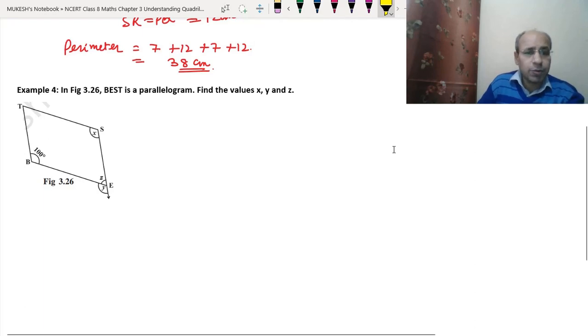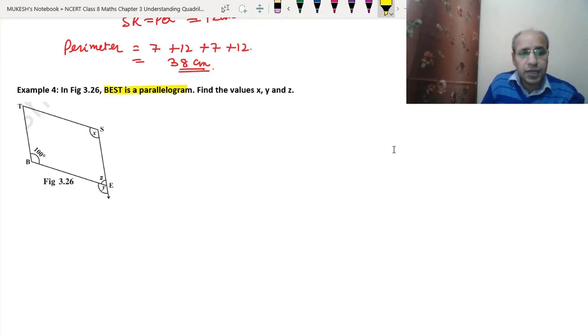See, in example 4, we have a parallelogram that is BEST, and we have to find x, y, z. BEST means B, E, S, T, so this is the name of the parallelogram given here. So we have to find x, y, and z. These are the angles that we need to find. As we have done in the parallelogram, opposite angles are equal.